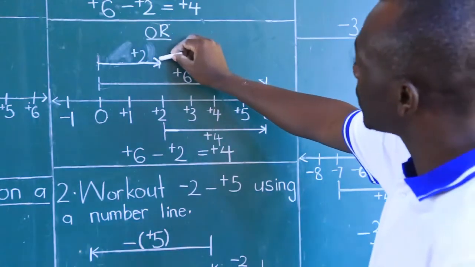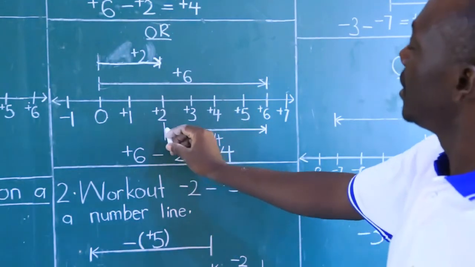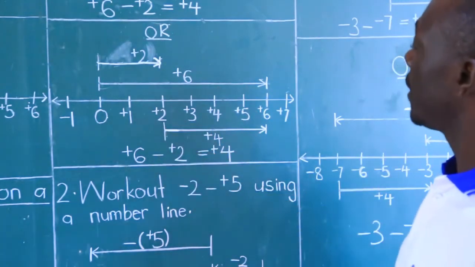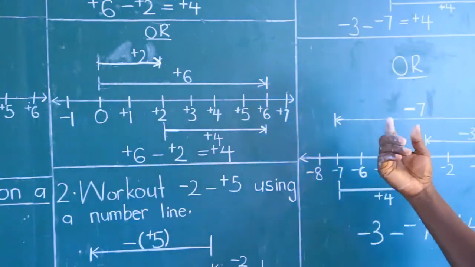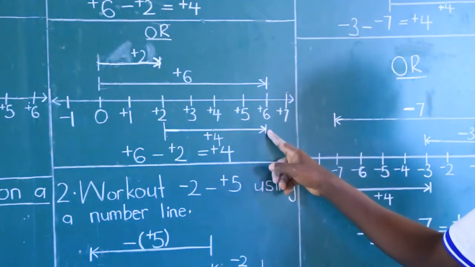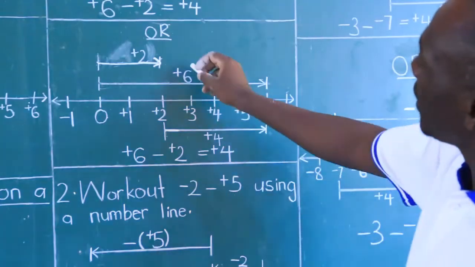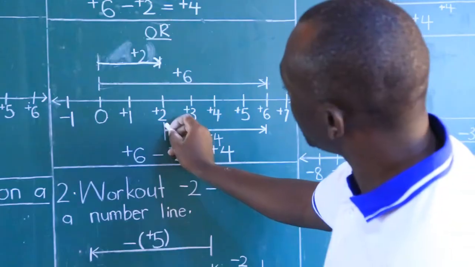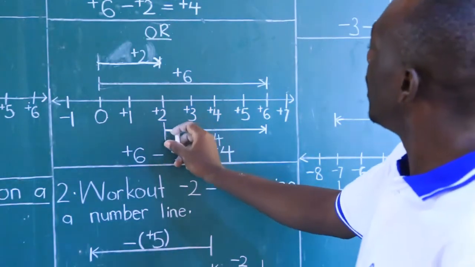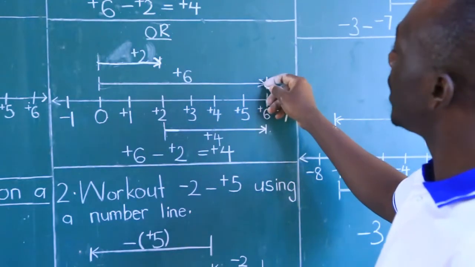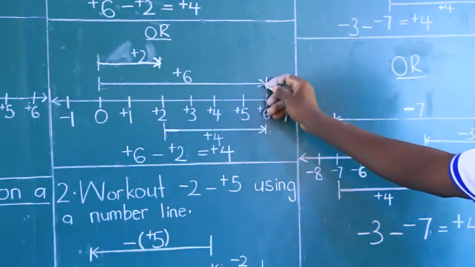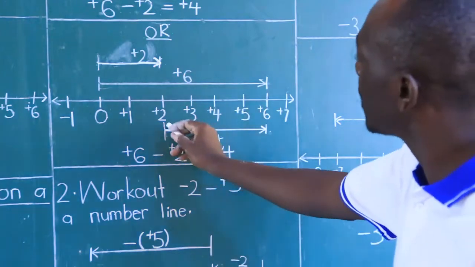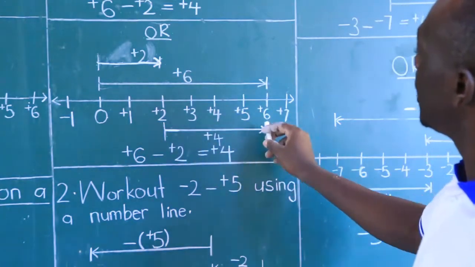Where the second arrow has ended is the origin of the answer, and where the first arrow ended is the end of the answer. So, the second arrow stopped at positive 2, start from positive 2, and then move up to where the first arrow ended. It ended at positive 6, and then count that integer in between.